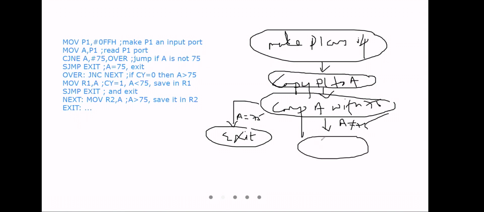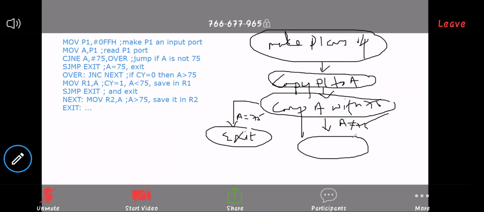what will be the thing? I hope you are making notes, huh? If A is equal to 75, it will exit. If A is not equal to 75,